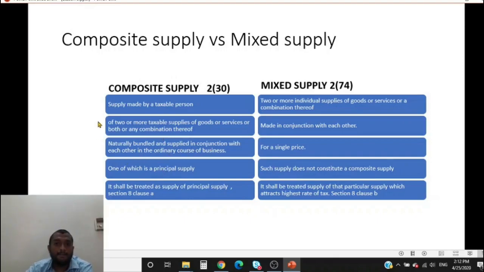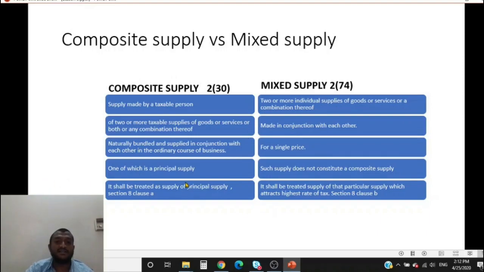Alright, ultimately, 2 or more taxable supplies made in conjunction with each other, which are naturally bundled, is a composite supply, one of which is a principal supply. Mixed supply: two or more supplies, which need not be taxable supplies, made in conjunction with each other, for a single price. This is new. For a single price, one of which does not constitute a composite supply. So these are the conditions for a mixed supply.